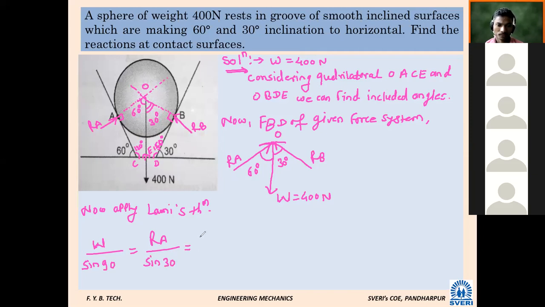Between RA and W the angle is 30 degrees, and RA to W and RB, 60 degrees. Once we consider RA, what does Lami's theorem tell? The angle between the remaining two.